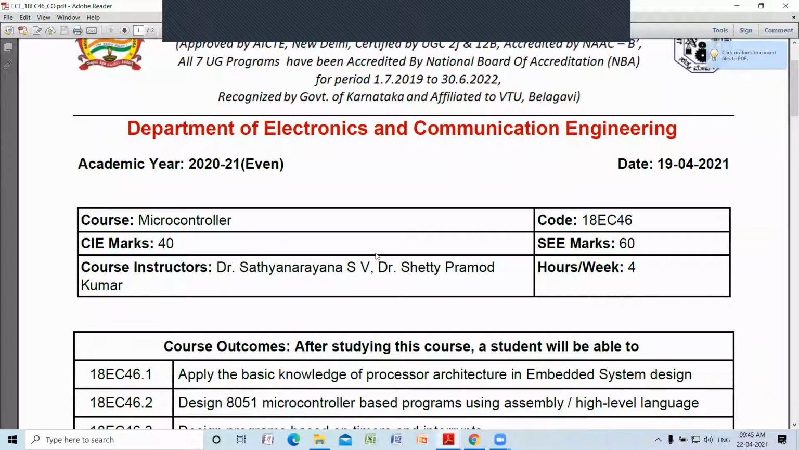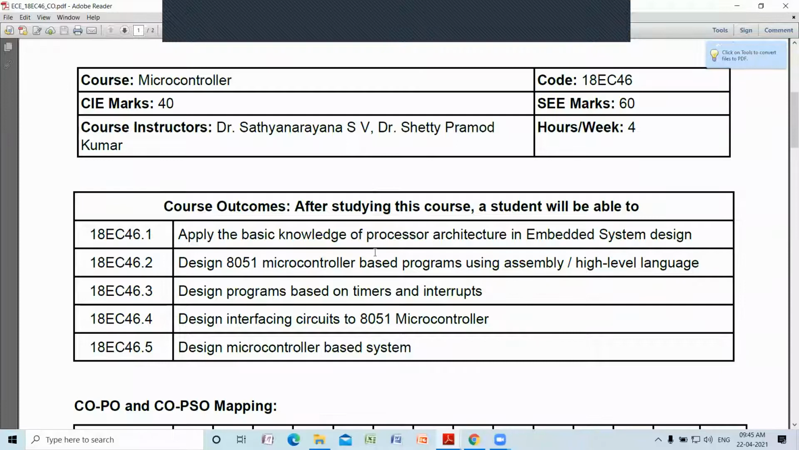Friends, this has the course outcomes. At the end of the course, what is a course outcome? Course outcome is a measure of the student's ability at the end of the course.